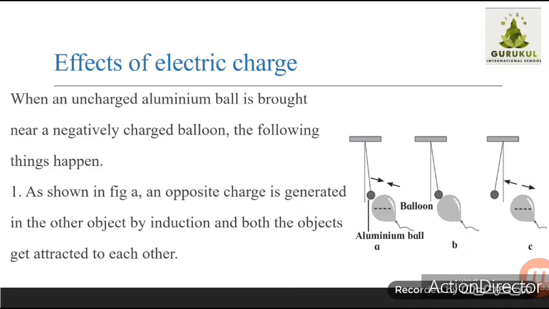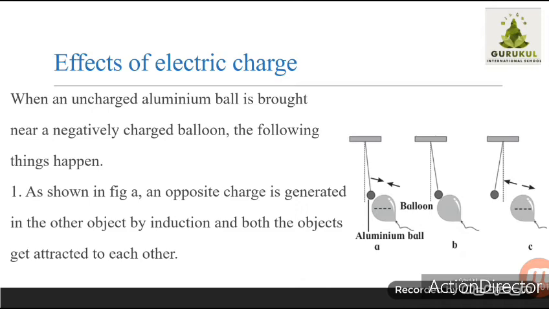First you have to take a balloon and rub it on your hair or any nylon or woolen cloth. As a result, the balloon will become negatively charged. As shown in figure A, an opposite charge is generated in the other object by induction, and both the objects get attracted towards each other.